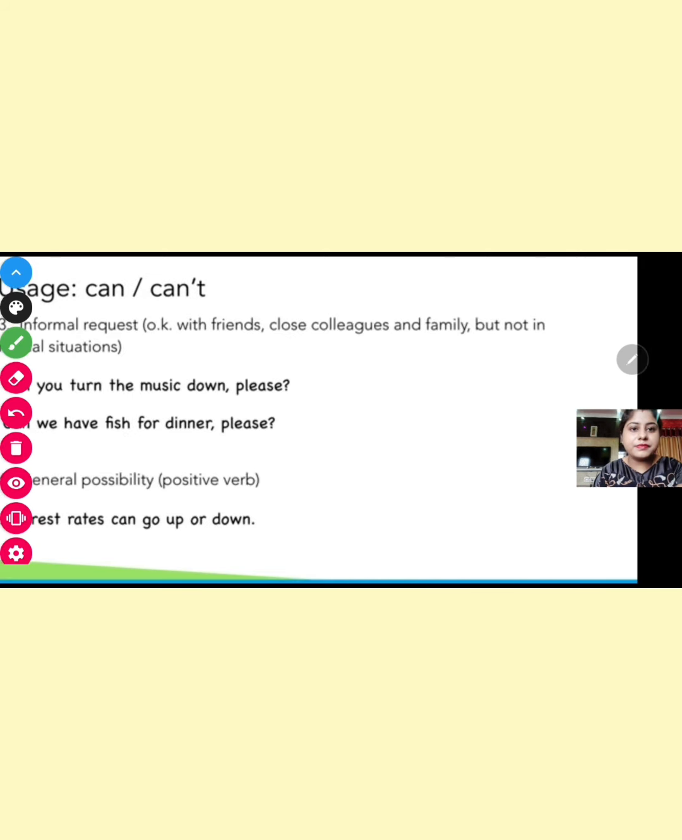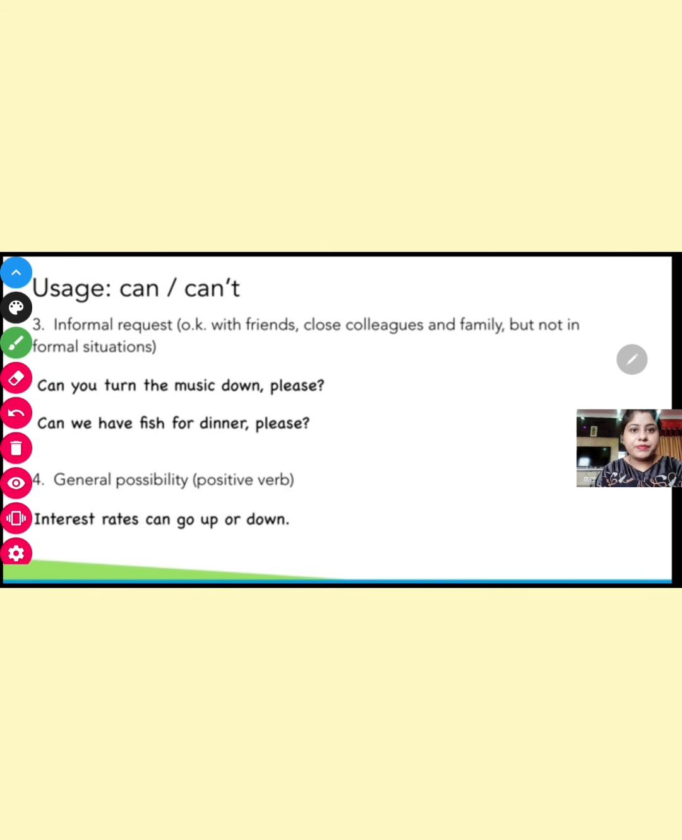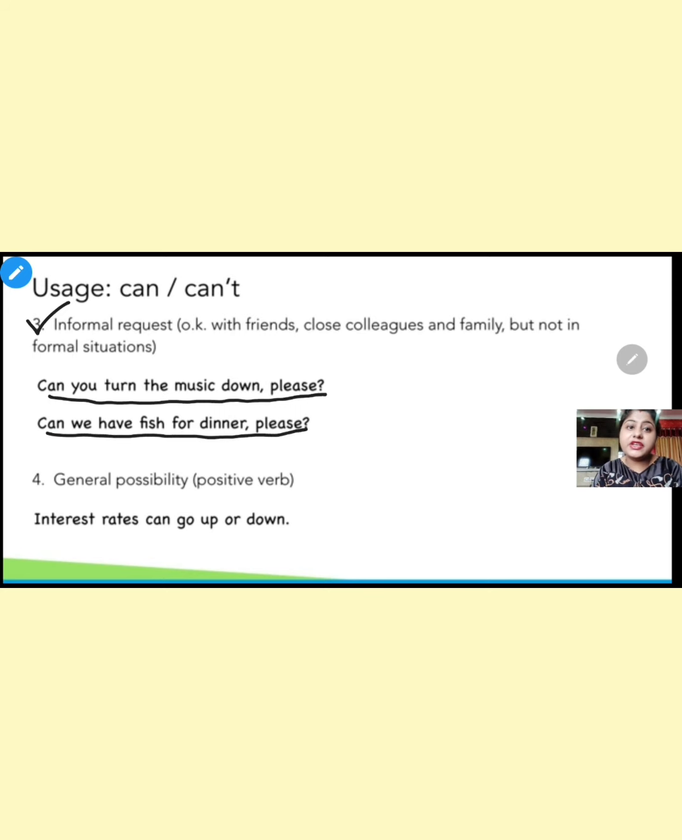Next, number 3, informal request. Okay with friends, close colleagues and family, but not in formal situations. So in formal situations, we usually do not use can. Can you turn the music down, please? Can we have fish for dinner, please? So an informal request, but not in formal situations.